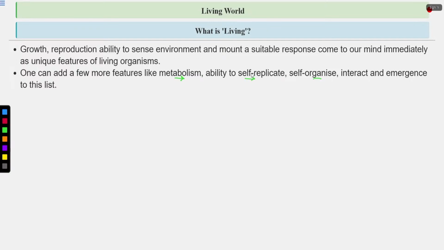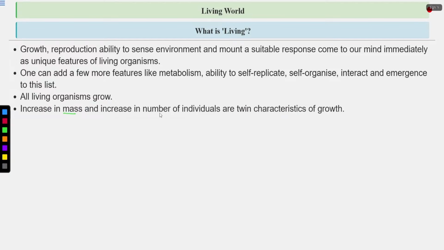Then the ability to self-replicate is also a unique property of the living organism. Then self-organization, interaction with other organisms, and interaction with the abiotic components of the ecosystem. All living organisms grow. This growth is always internal. In the case of non-living things like rock, I've given you the example of rock, the growth is external.